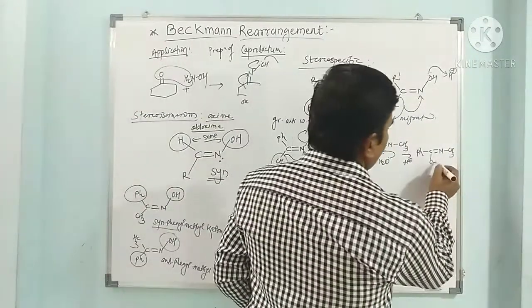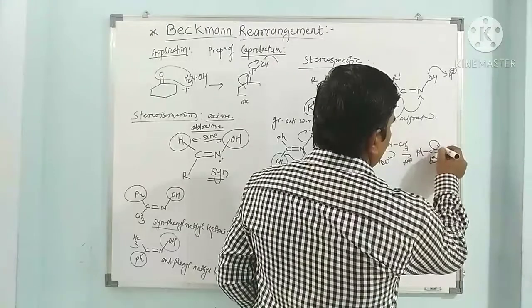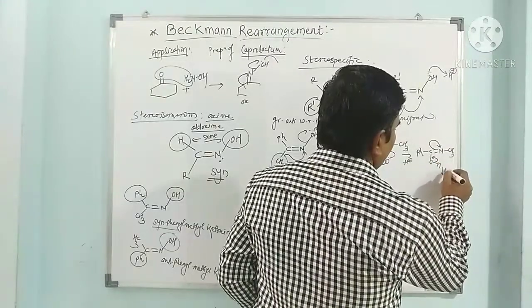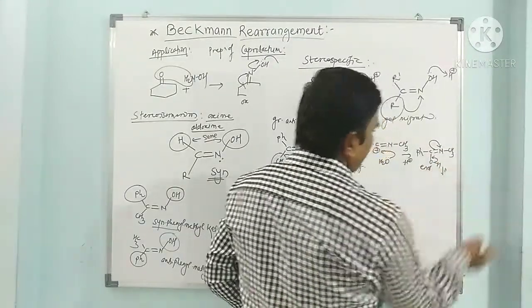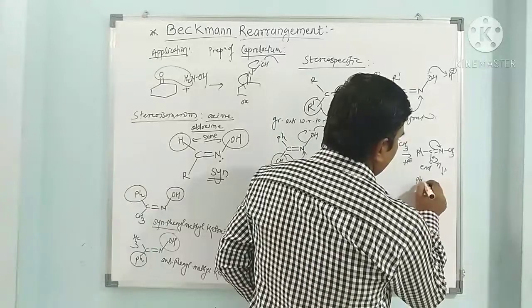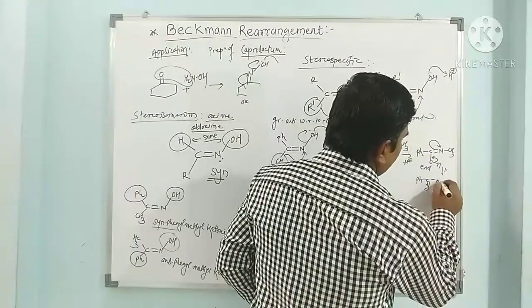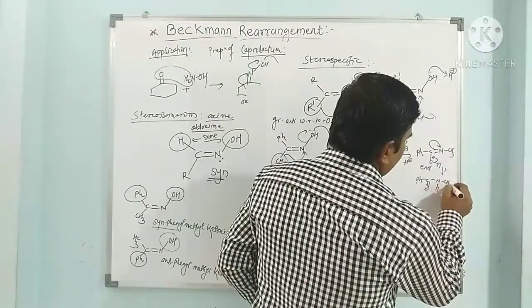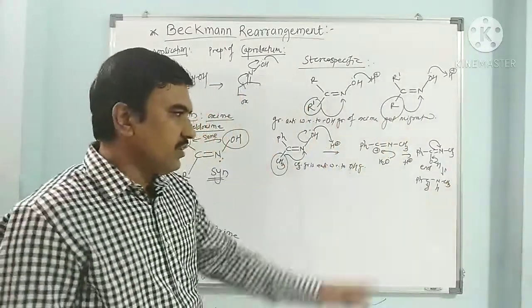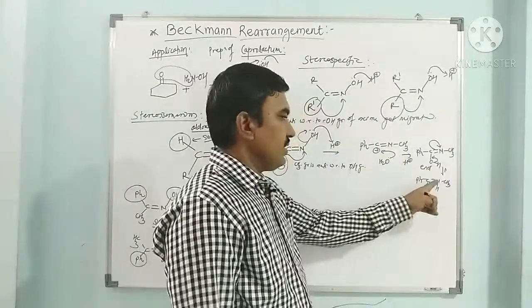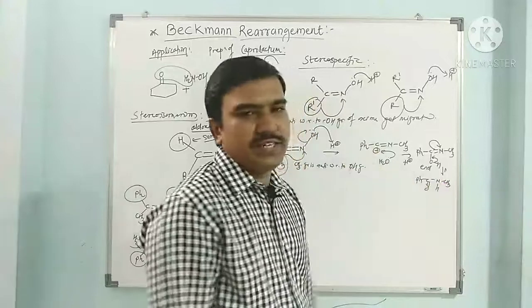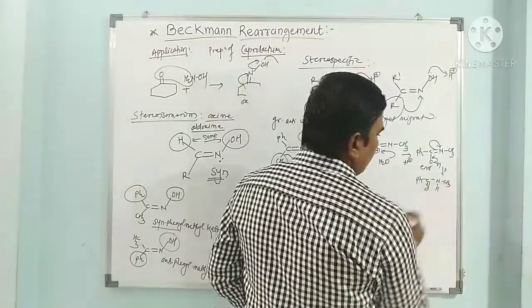Look at this example carefully. Now through tautomerism, this enol is converted to amide. So PhCONHCH3. What is the name of this compound? N-methyl benzamide, with nitrogen attached to the methyl group.